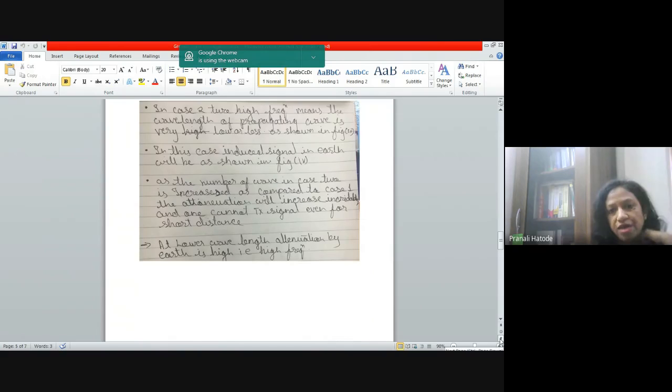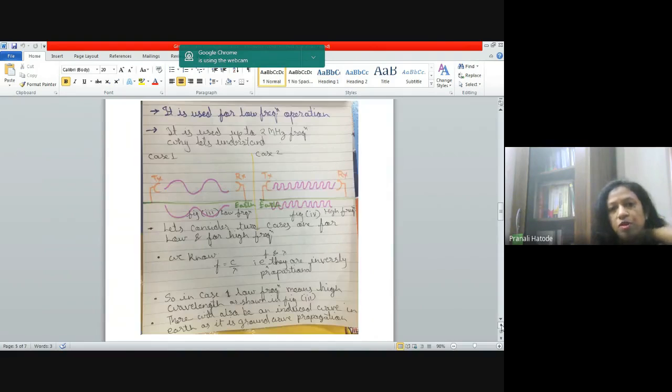Now let us consider case 2. Case 2 means high frequency. High frequency means lower wavelength, very short wavelength. It will also obviously induce the signal into the earth, with opposite phase. Now here you can see the number of waves induced inside the earth is of course more. It will of course be more because the propagating wave has a larger wave number.